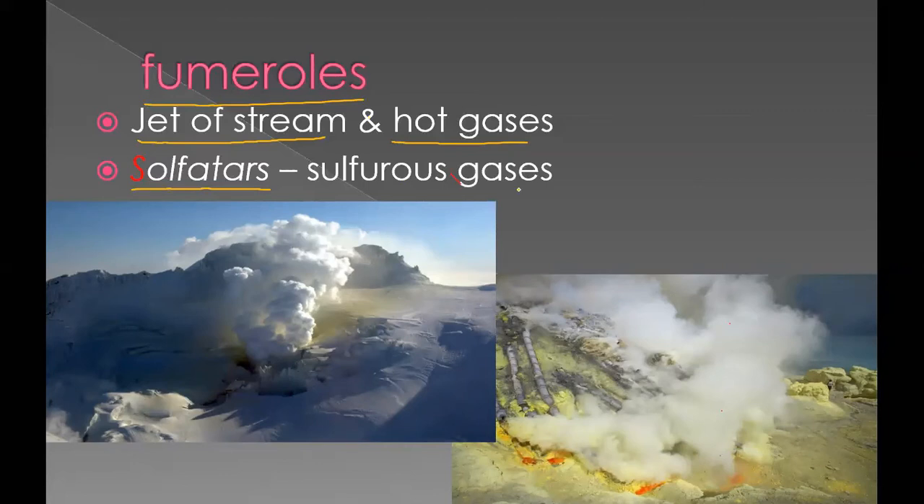So here what happens is sulfurous gases come out from the ground. This is a phenomenon associated with volcanism, because it is not volcanism itself, but due to volcanism, in the surrounding area some sulfurous gases will come out, and that will form a feature like deposits of sulfur. You can see here, this yellow color is sulfur deposits.